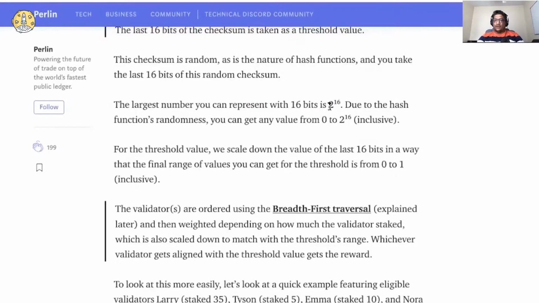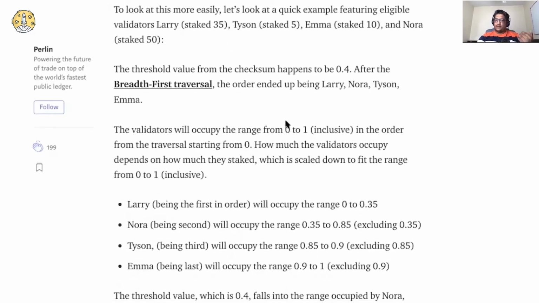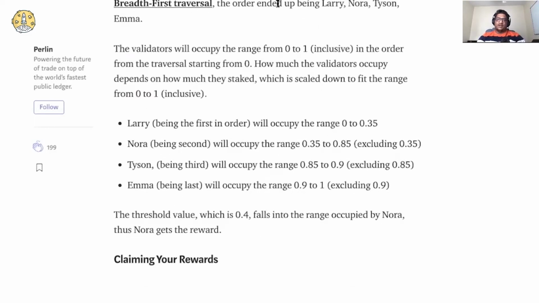Basically it is 2 to the power 16. They choose a random value, convert it into a checksum, and let's say the converted value came to 0.4. It is always between 0 and 1.